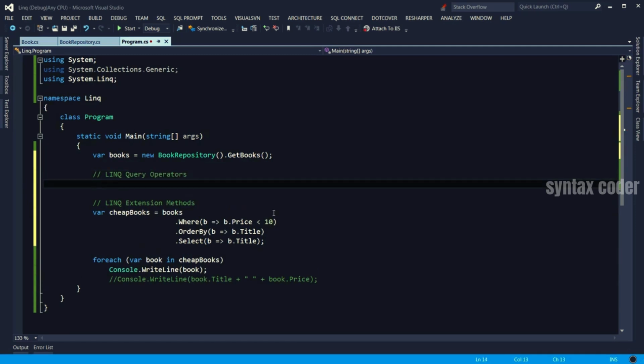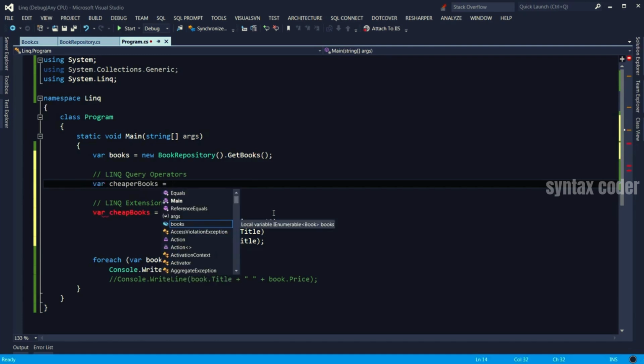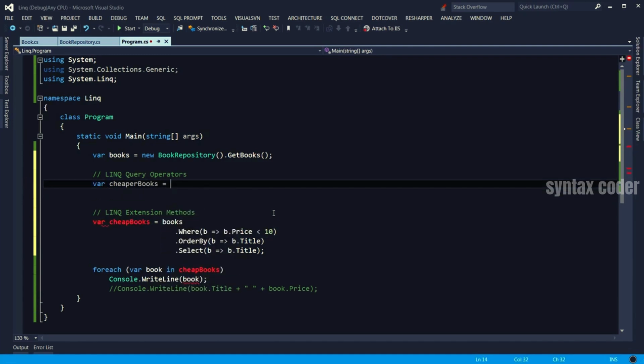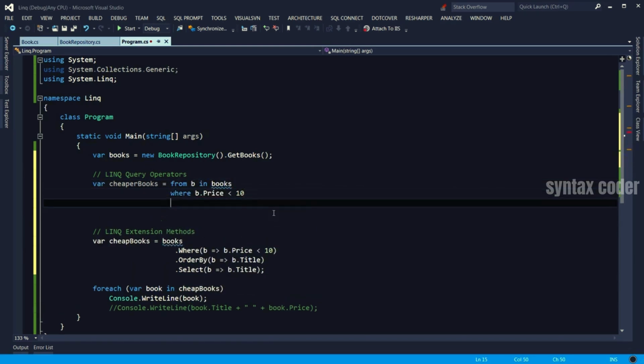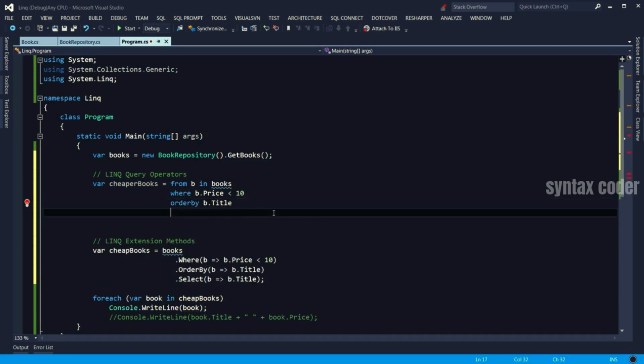I'm going to write the exact same code, but using a LINQ query operator. So I'm going to call this one cheaperBooks. This is how we write it. From b in books, where b.Price is less than 10, orderby b.Title, and select b.Title.